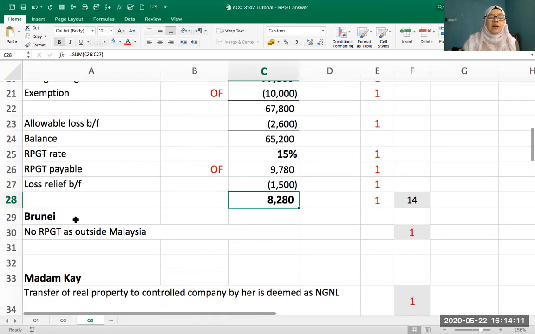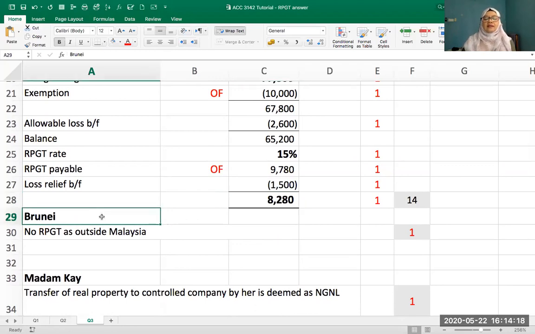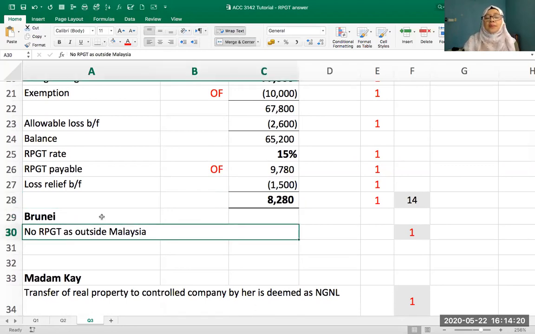Okay. So that's settled with regard to your property in Johor. Property in Brunei. Mr. John O disposed of property in Brunei. Remember that RPGT is only for real property in Malaysia. So if you dispose of any property outside Malaysia, that will not attract RPGT, because that is out of scope. No RPGT as it is outside Malaysia.